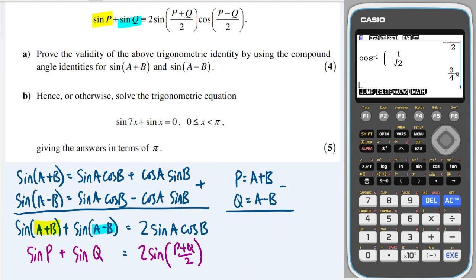So let's see what happens when we subtract them. We'll get p minus q is equal to, the a's will cancel, and we've got b minus minus b, so 2b. So it's nice and clear that we're going to get b. So I can finish off by writing that cos p minus q over 2. Kind of run out of space there, but that looks to me like we've proved it.